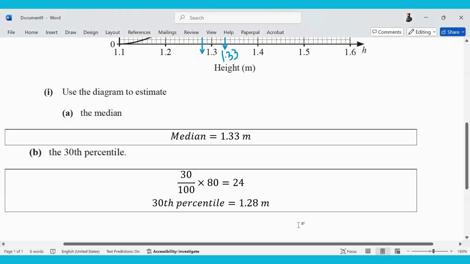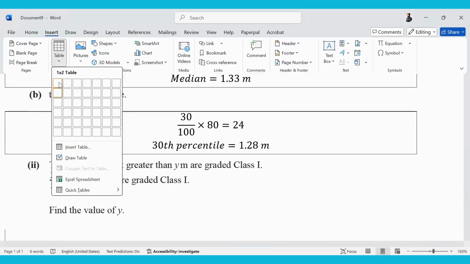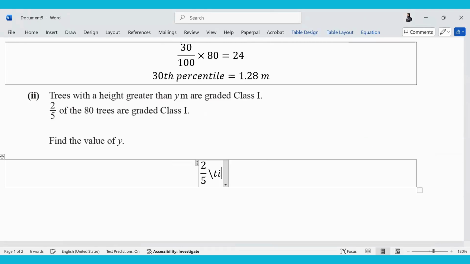Then in the next part, the question is telling us that trees with a height greater than y, I do not know the height, a particular height y, are graded as class 1. 2/5 of the 80 trees are graded as class 1. So how many trees are graded as class 1? I'll find 2/5 of 80. Do write it down. 2/5 of 80 is what? 32. So 32 trees are graded as class 1.